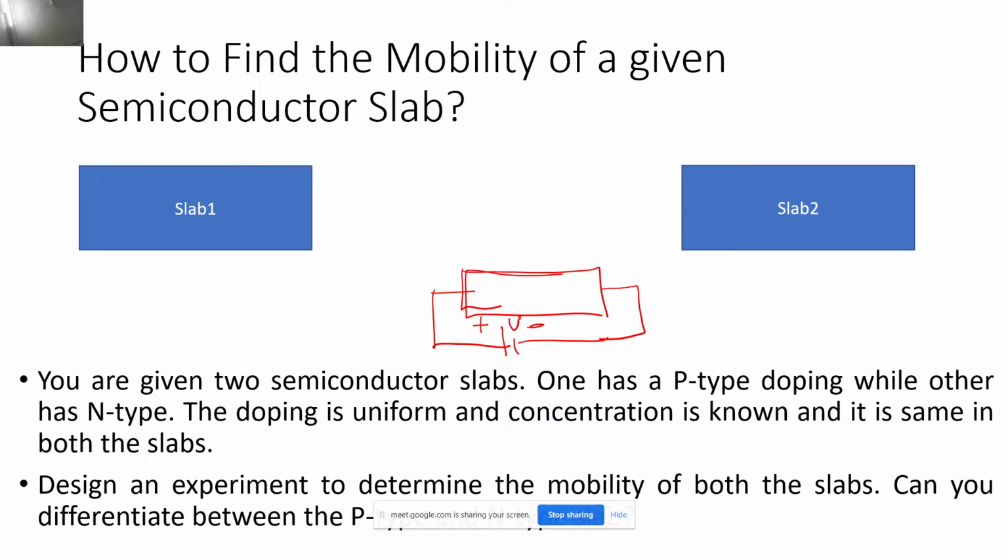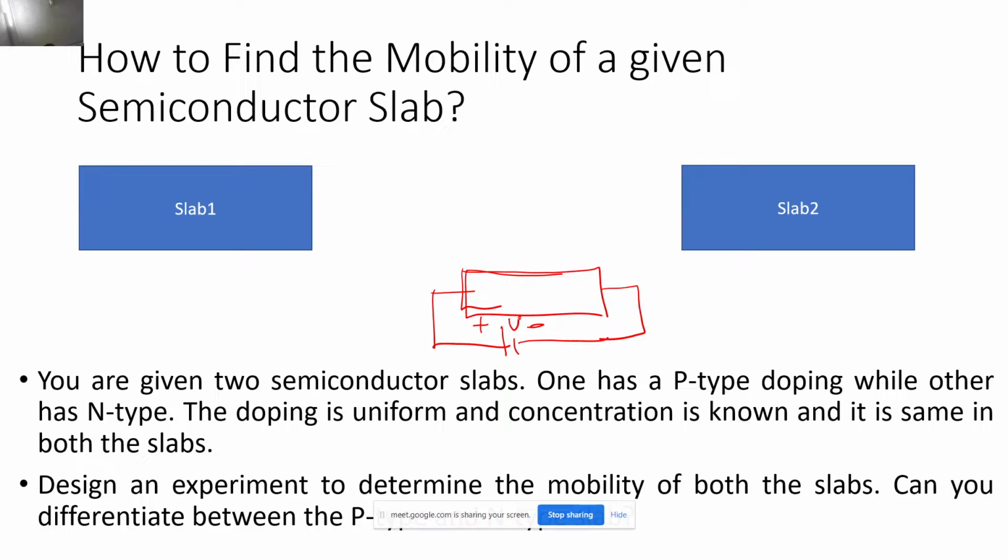So you are going to get a drift current because of this, correct? Aditya has also given an answer: by using the Hall effect we can determine whether the material is P type or N type. However, since sir has not covered it, we will do it differently. We just roughly want to guess which material is of N type and which material is of P type.